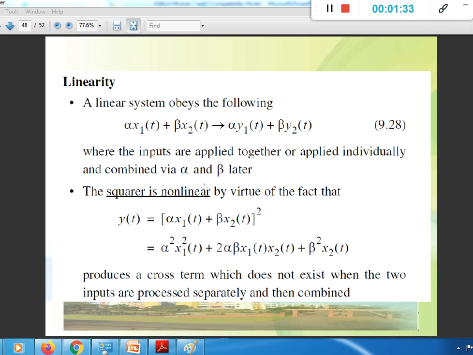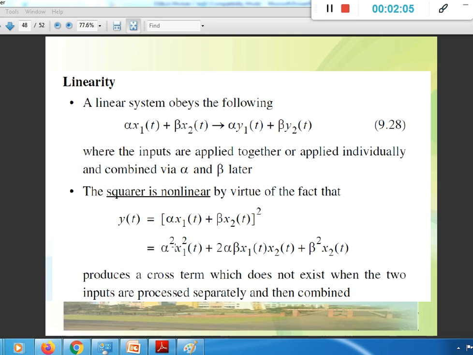Why? Because if we are giving an input of alpha into x1 of t plus beta into x2 of t to our system, then it is doing the squaring operation. So it gives the square of that value. The square of this input can be written in this way. But this is not equal to alpha square into x1 square of t.